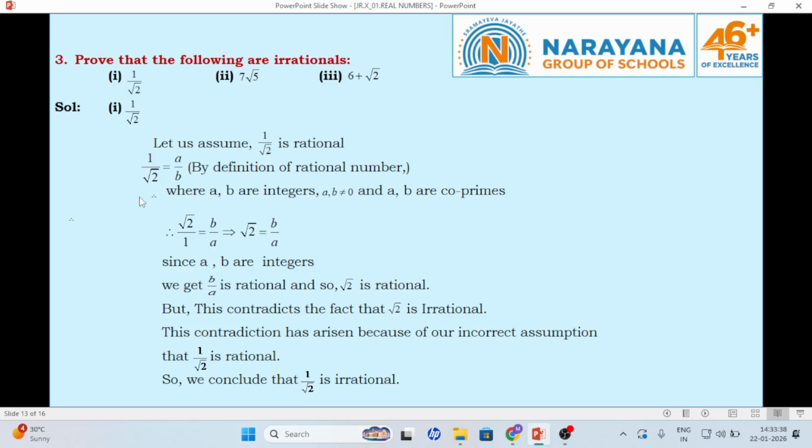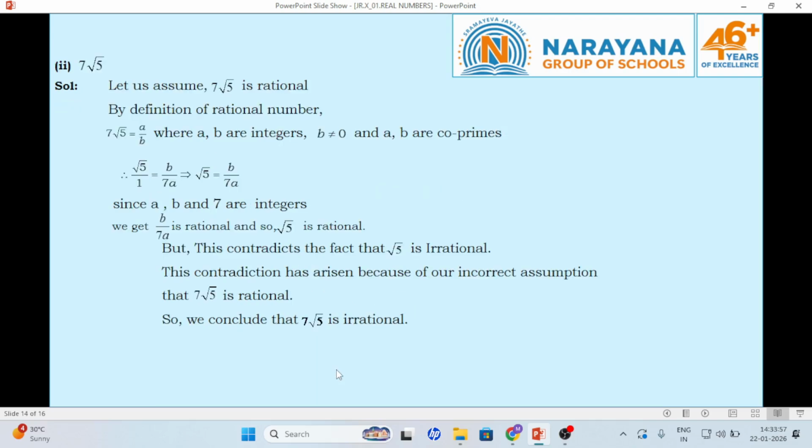By the same process, let 1 by root 2 equal a by b, by the definition of a rational number. Taking the reciprocal, root 2 by 1 is equal to b by a. So root 2 equals b by a. A rational can never be equal to an irrational. So our assumption is false. Therefore the given number is irrational.